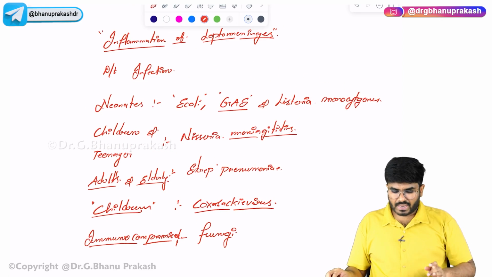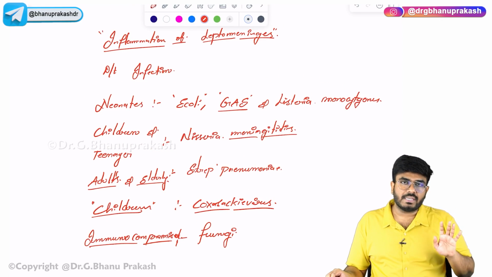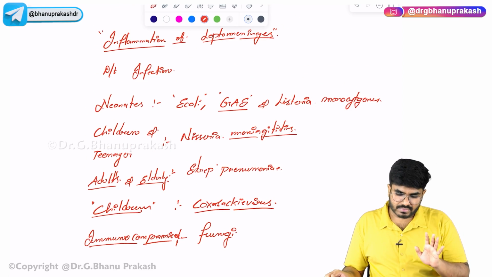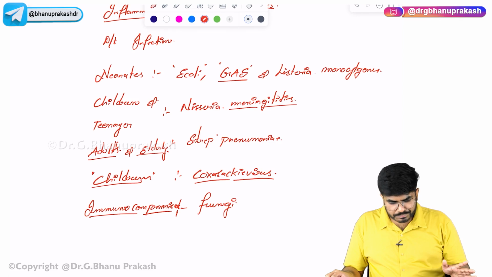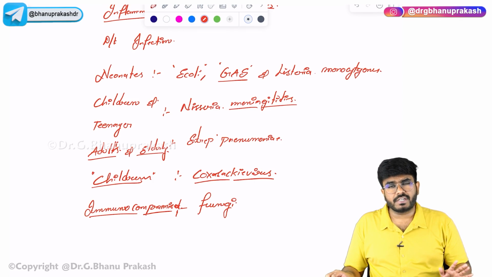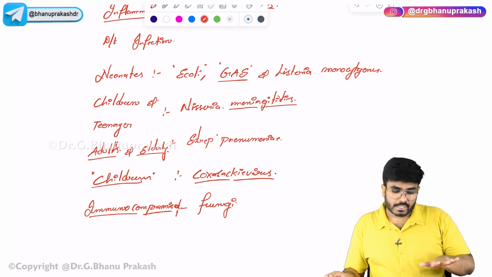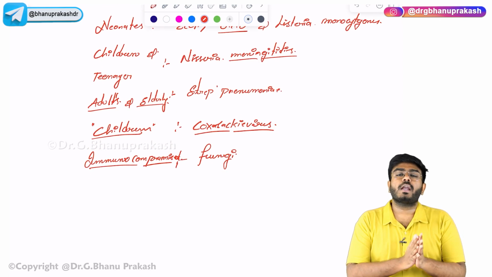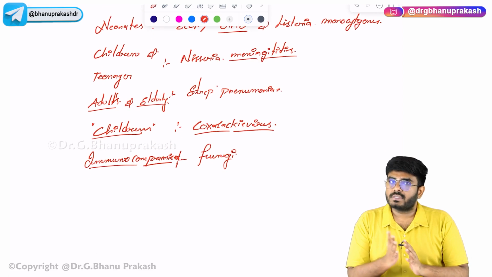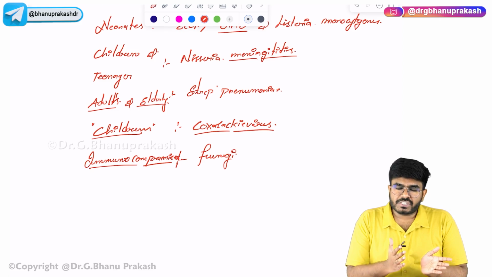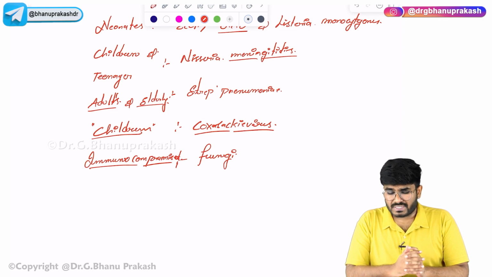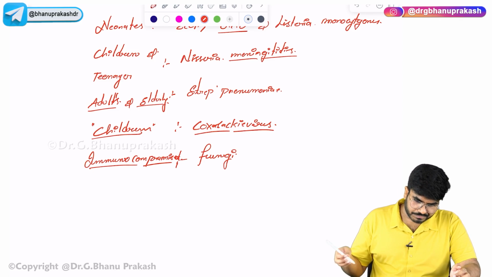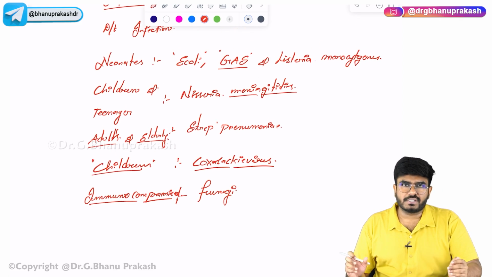So at the end of the day, here I have given you a list. In neonates, it is E. coli, Listeria monocytogenes, as well as group A beta hemolytic streptococci. In children and teenagers, it is Neisseria meningitidis. In adults and elderly, it's Streptococcus pneumoniae, and Coxsackie virus causes meningitis in children via the fecal-oral route. In immunocompromised individuals, it's the fungus which causes meningitis.